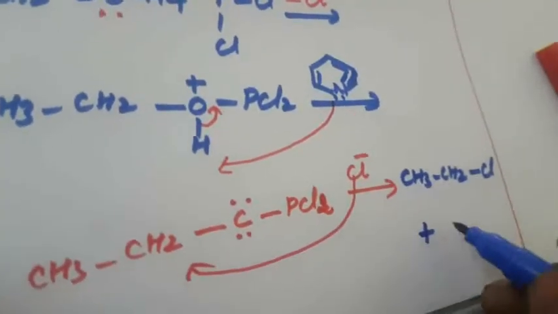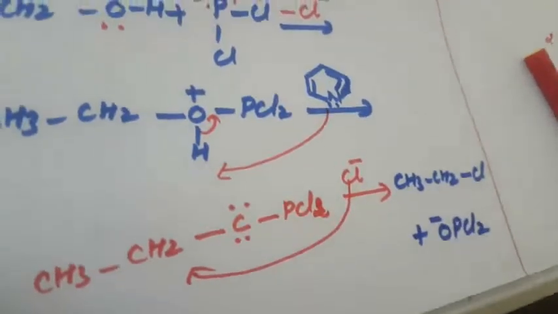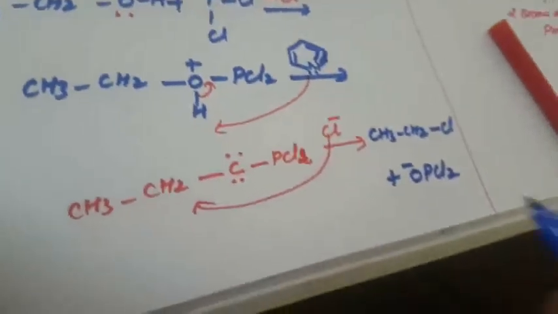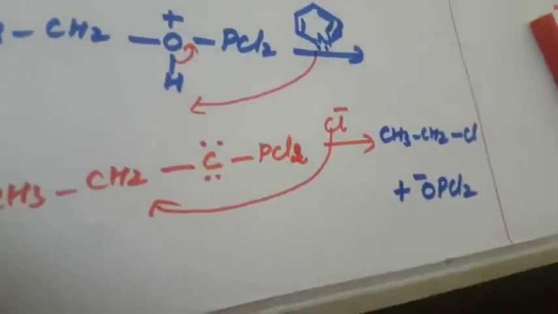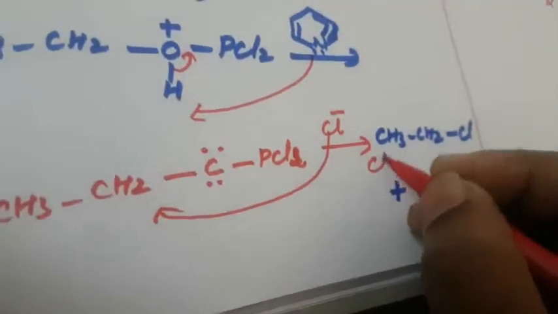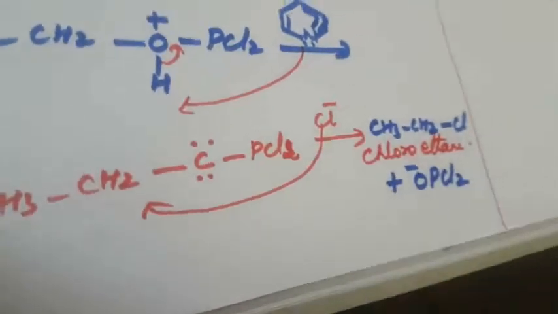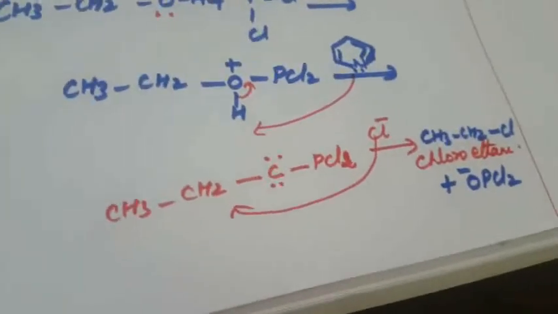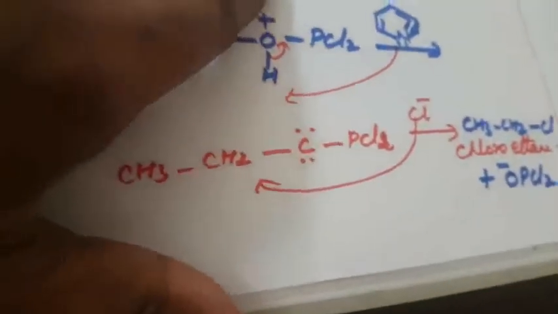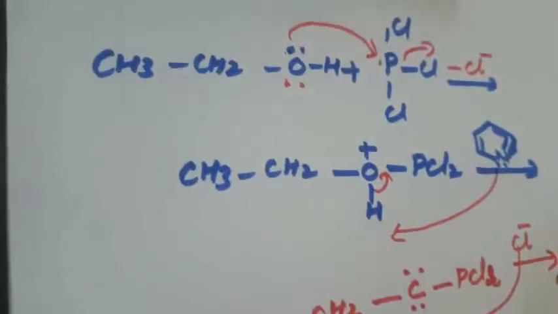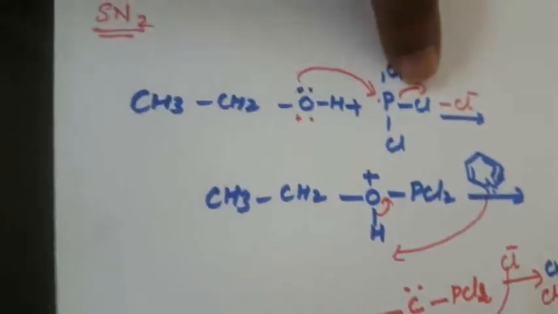So again OPCl2, O minus. Okay, it is a liberated compound, O minus. So that is the leaving group, that is minus. What is the name of this compound? Chloroethane, that is the another one. First one is what is the SN2 mechanism. Again the oxygen is added to this positive charge. So again it will, if 2 electron comes in, 2 electron has to go out. So that is the main thing.